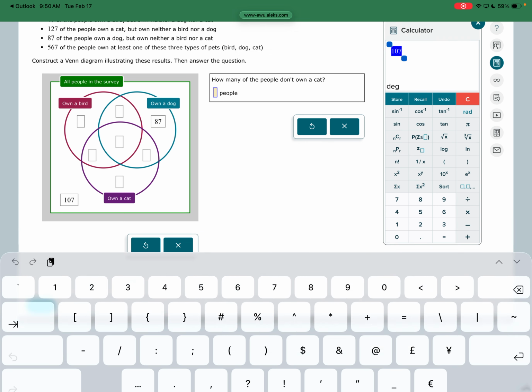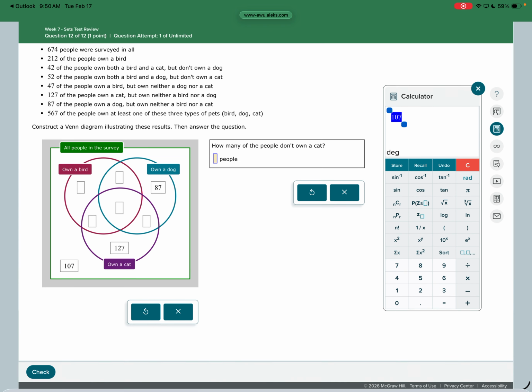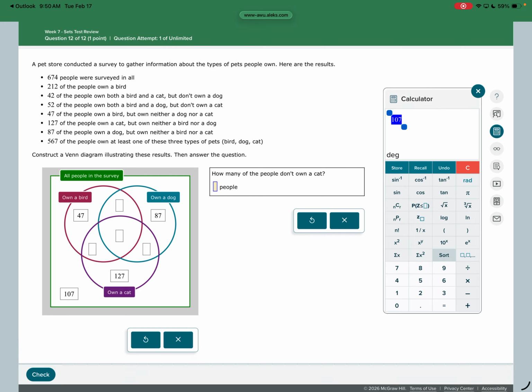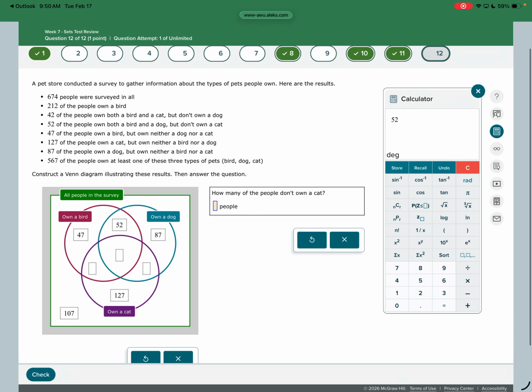127 people own a cat but don't own a bird or a dog. So 127 own a cat. 47 of the people own a bird but don't own a dog nor a cat. So how many did I say? 47 own a bird. Okay. Keep working up. 52 of the people own both a bird and a dog but don't own a cat. So that would be this one right here. Haven't had to do very much subtraction yet.